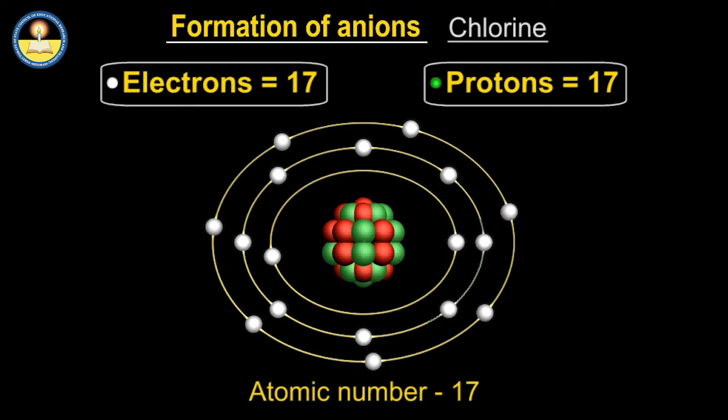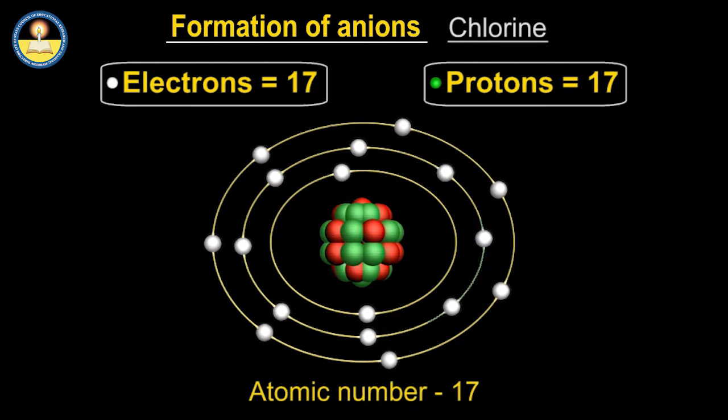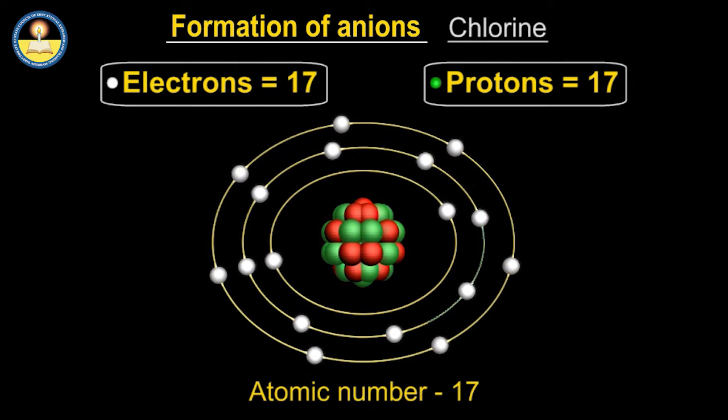The arrangement of 17 electrons in different shells is 2, 8, 7 in K, L and M shells. There is a negative charge on the chloride ion.